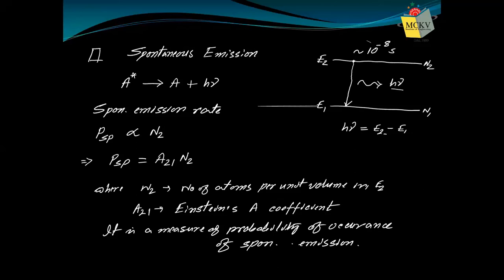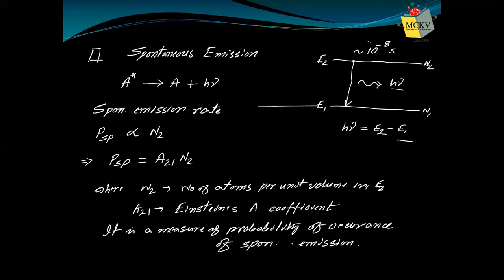As I have given the example, an atom was at low energy level 1 electron volt. Now it goes to high energy level, say 5 electron volt. So it will not stay in 5 electron volt. It comes down to 1 electron volt by releasing 5 minus 1, that is 4 electron volt of energy. That means this h nu must be 4 electron volt. So whatever amount of energy is released by the atom, that is the energy of the photon. So the emitted photon has the same energy.